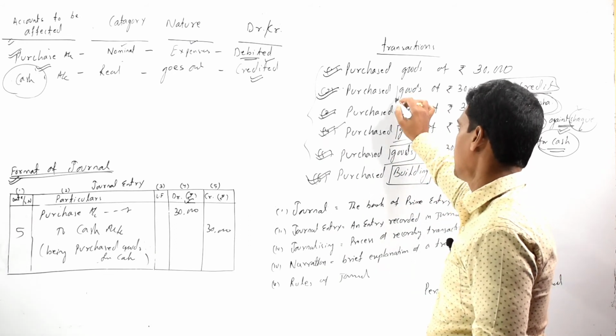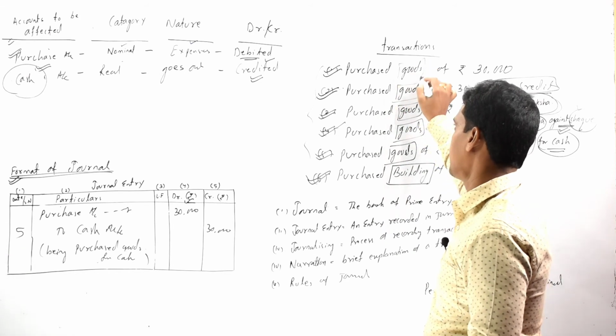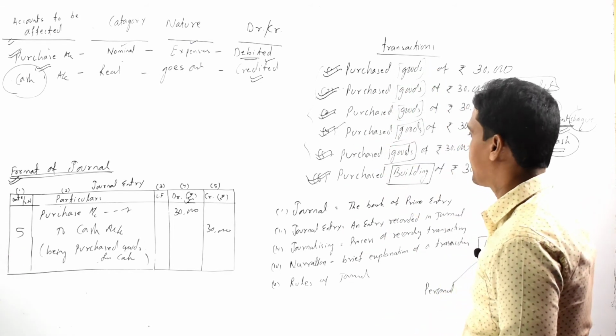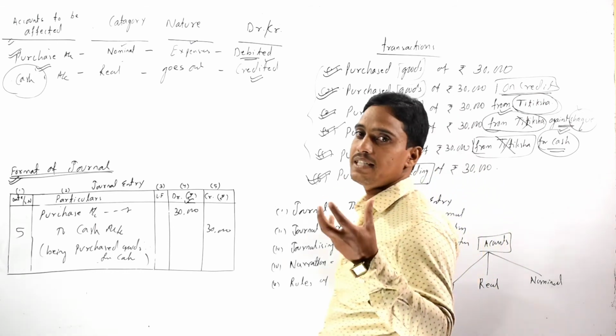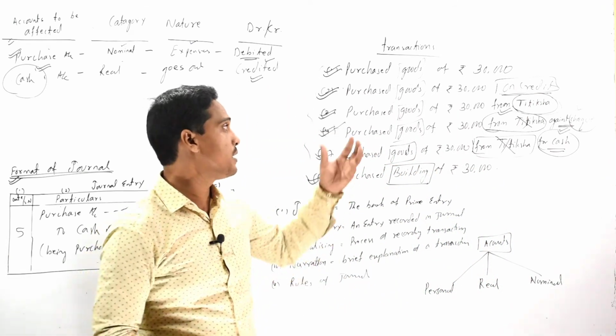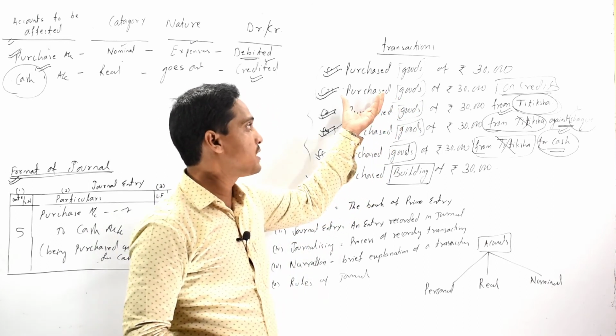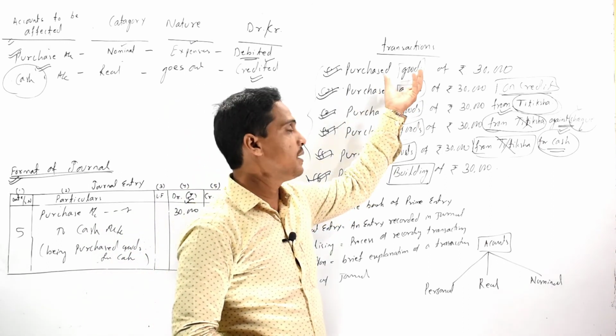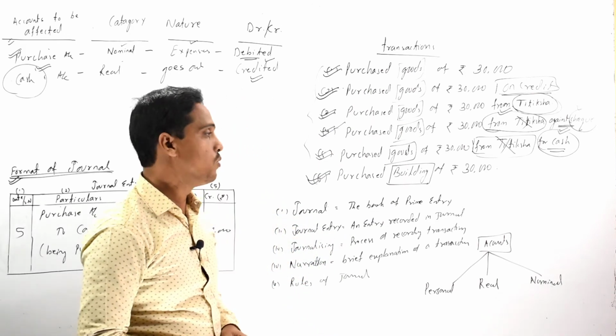That means in all those transactions it is not clear which article we are going to purchase, so we use the purchase account in place of goods.